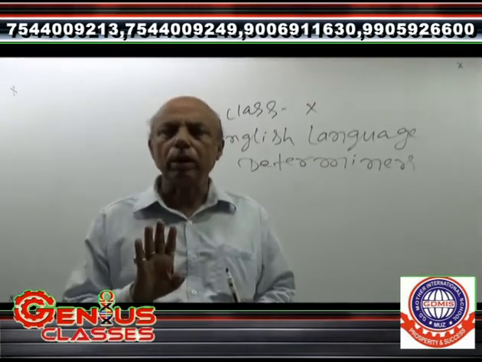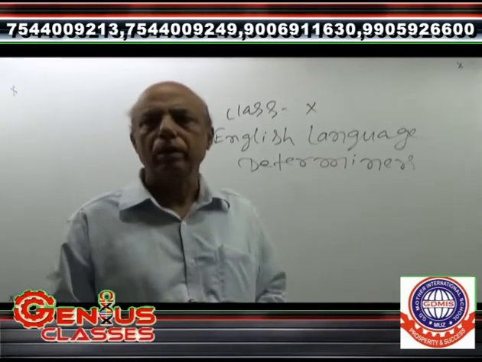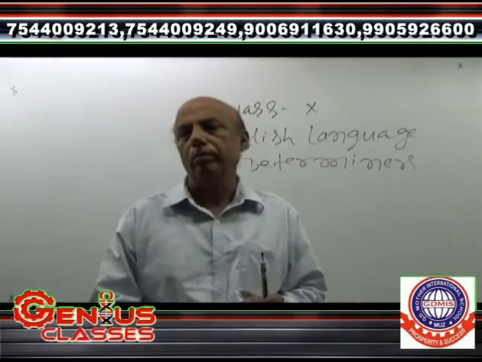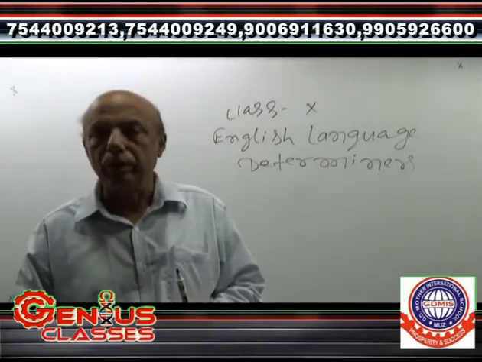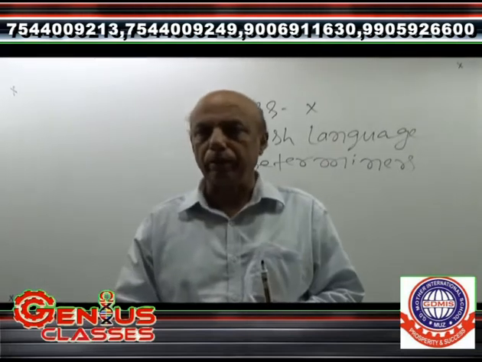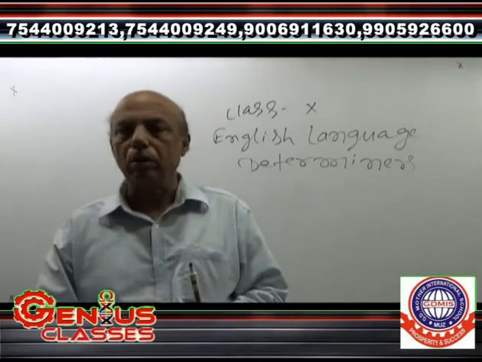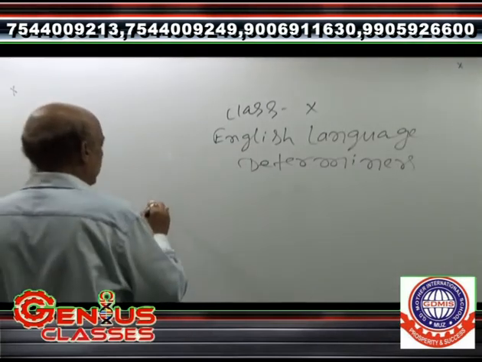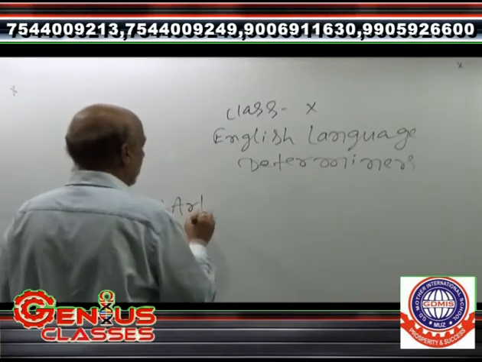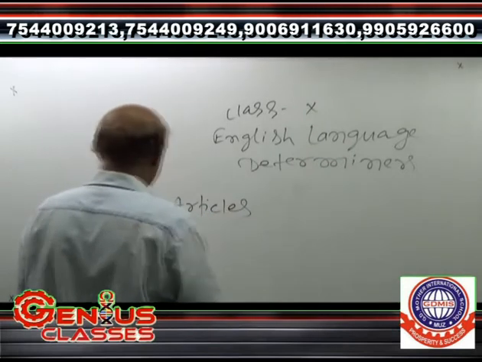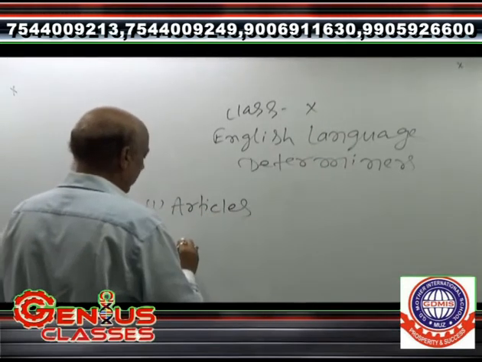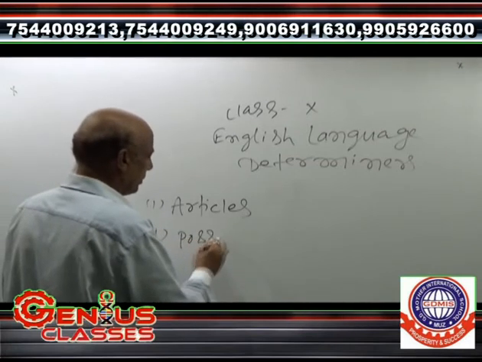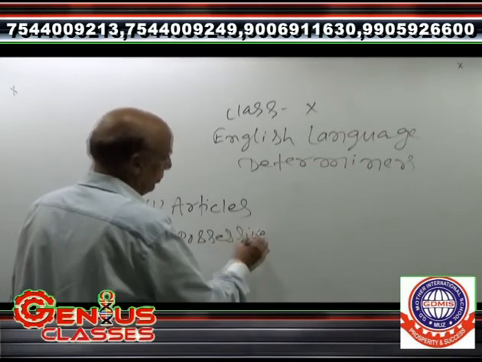There are four kinds of determiners. First is called articles, second is called possessive, third is called adjective, and fourth is called demonstrative. Here I am going to write first articles, A-R-T-I-C-L-E-S. Thereafter possessive, P-O-S-S-E-S-S-I-V-E, possessive.